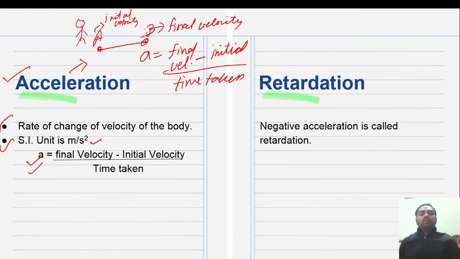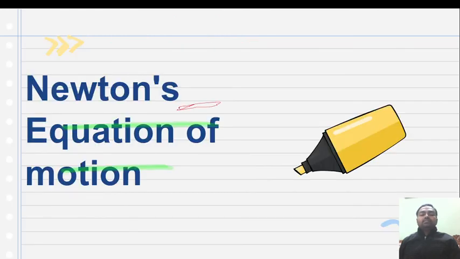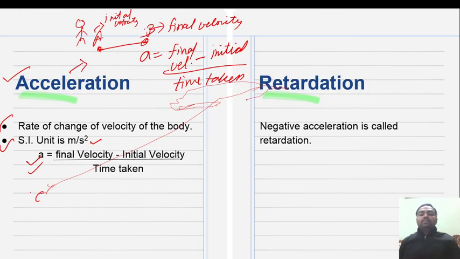This is the formula. Now this value of acceleration will always be positive. Retardation. What is retardation? Negative acceleration is called retardation. Opposite of acceleration, when a body moves against the motion, is called negative acceleration.